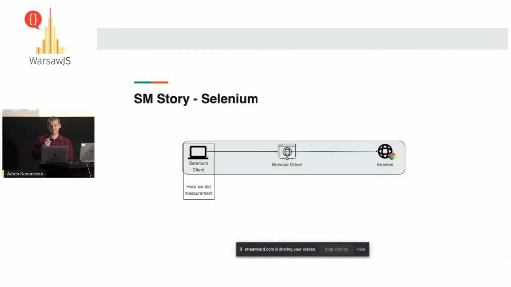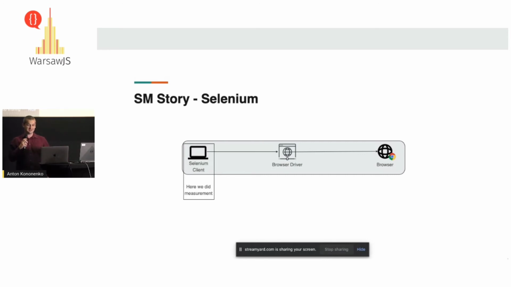So, synthetic monitoring. I will tell you a story. As I said at the very, very beginning, I will share our mistakes. Hopefully you will learn. So how did we try to implement those synthetic monitorings? We used Protractor for our end-to-end tests. Disclaimer, we started before Protractor got its deprecation plan. It was way before this.